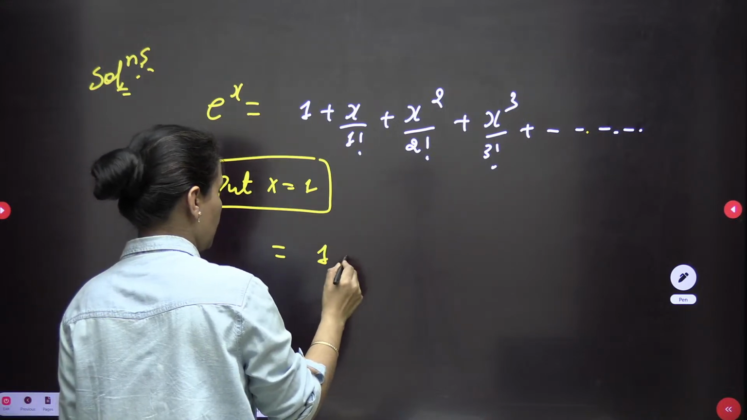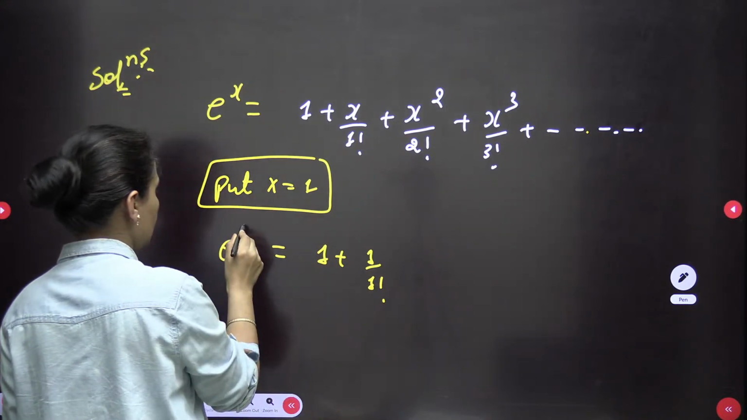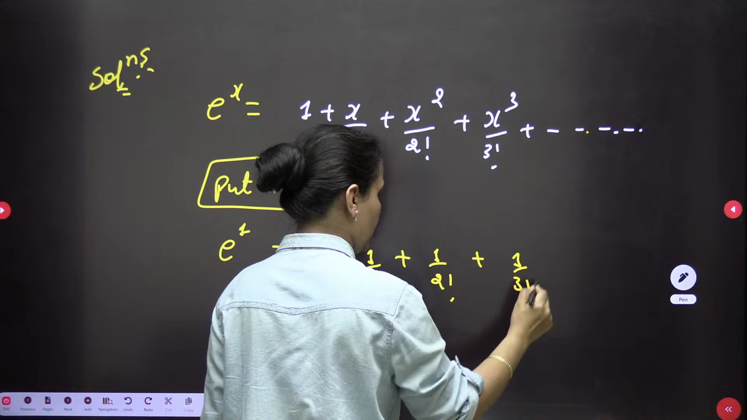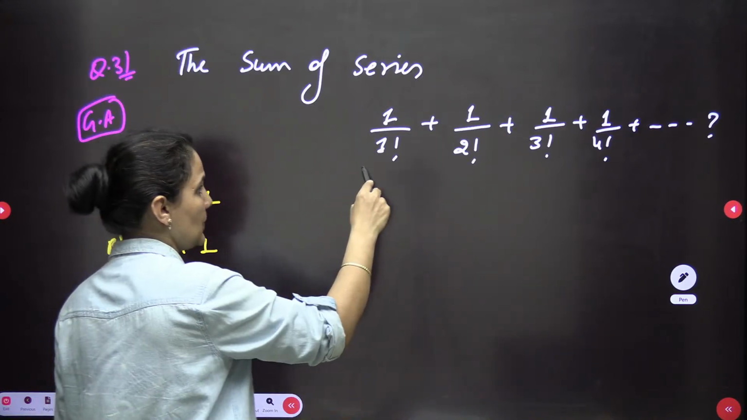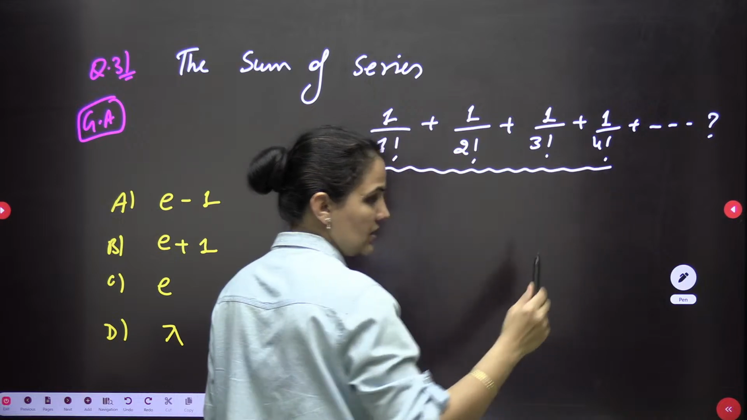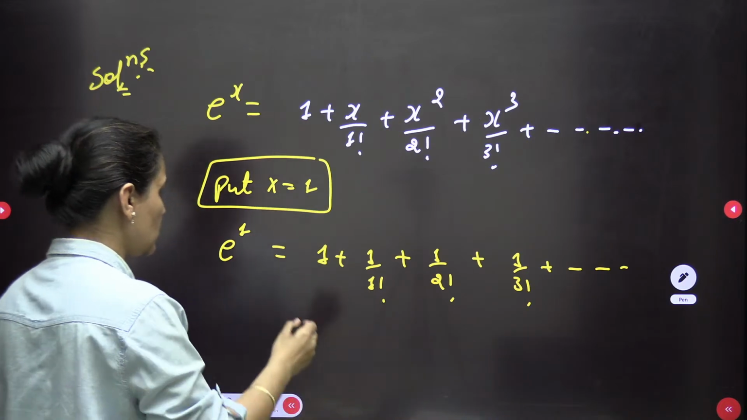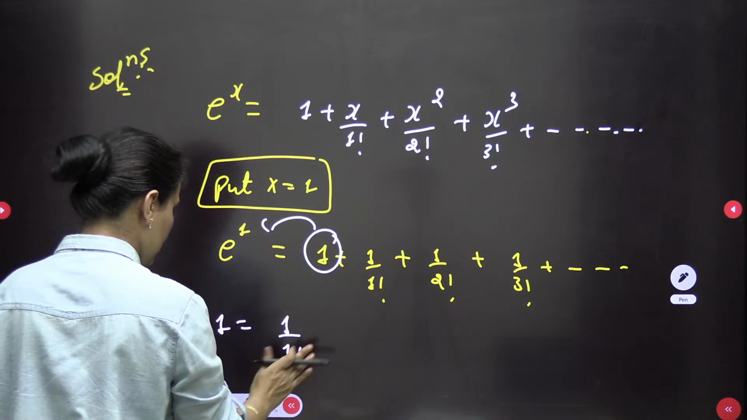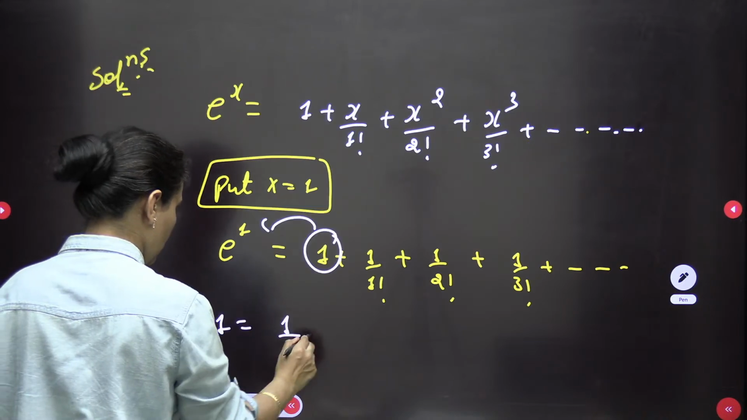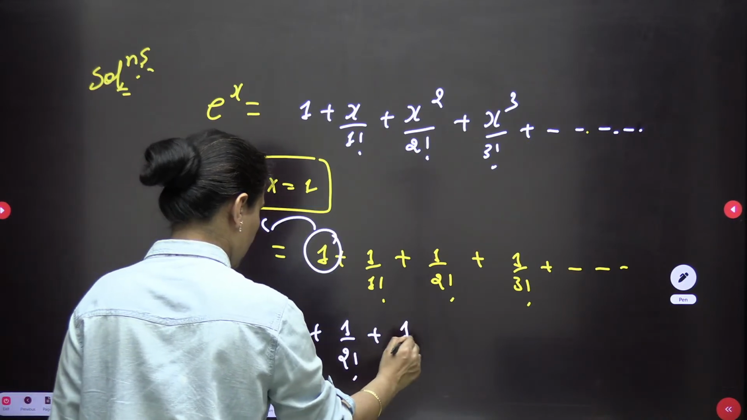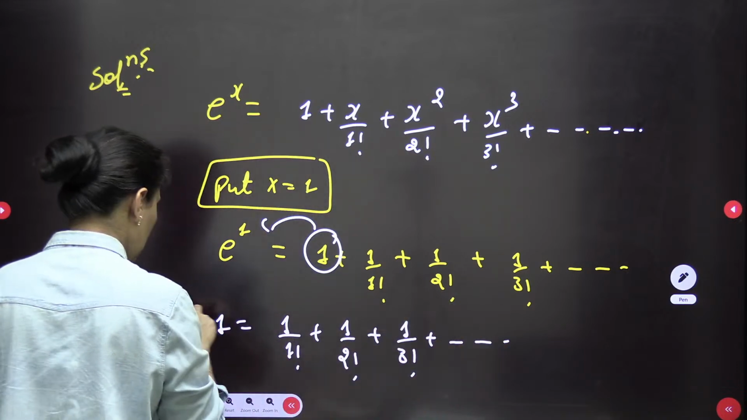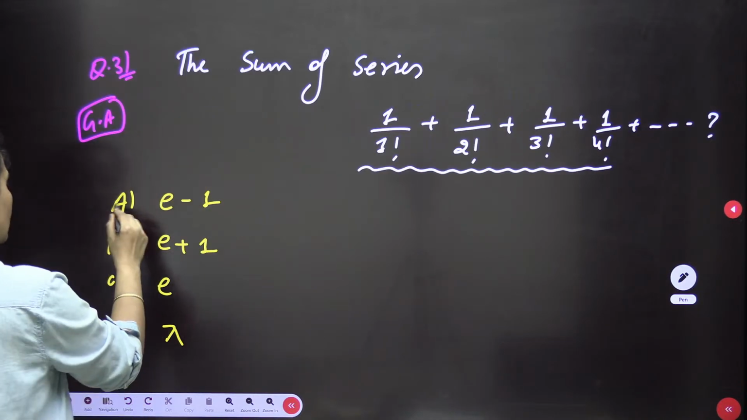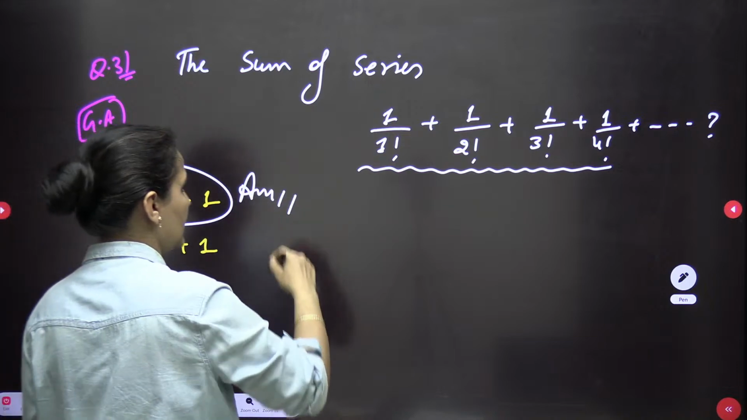So this will be 1 plus 1 by 1 factorial. Here also I can put x equals 1. This is 1 by 2 factorial, 1 square, 1 by 3 factorial, and so on. I am looking for the expansion of 1 by 1 factorial plus 1 by 2 factorial, 1 by 3 factorial, and so on. So there is no requirement of this 1. You can shift it here. This will be e minus 1. So the remaining gives you the required series, 1 by 1 factorial, 1 by 2 factorial, 1 by 3 factorial, and so on. So it should be the answer. Which one? e minus 1 should be the sum of the given series.